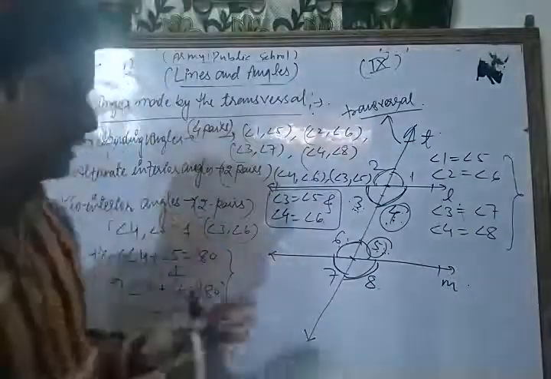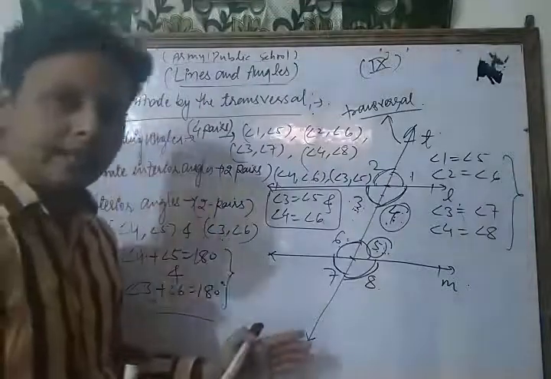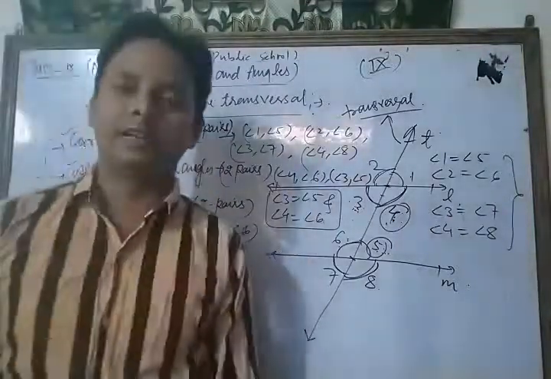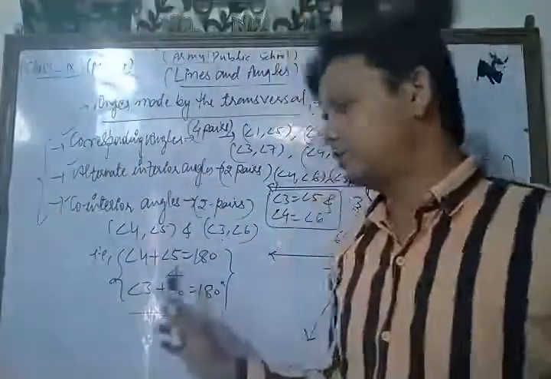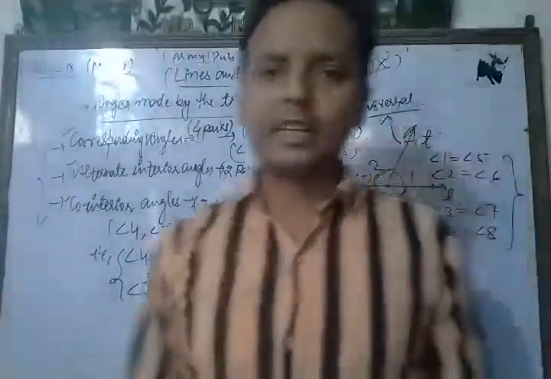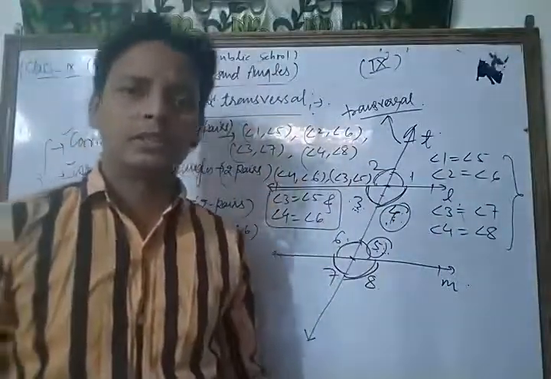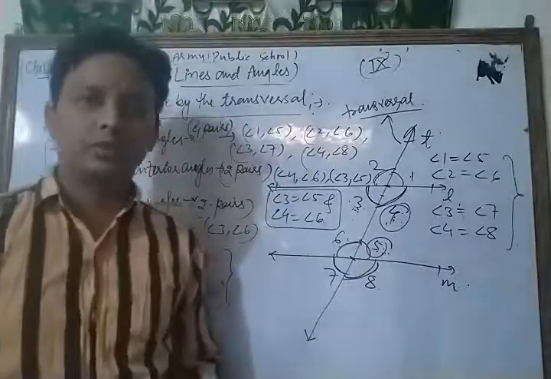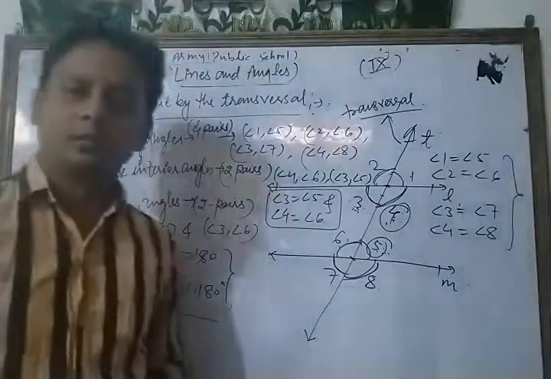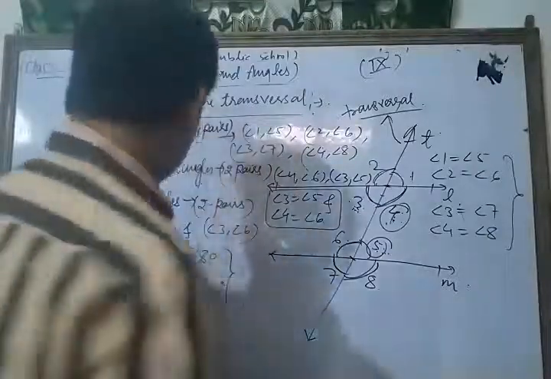Okay, so please dear students, first of all clear the concept of alternate interior angles, vertically opposite angles, and corresponding angles. After that, learn each and every relation between them. Corresponding angles are equal to each other, alternate interior angles are equal to each other, but the co-interior angles are supplementary to each other. Now we take and solve some other important questions based on lines and angles and supplementary angles. Let's see.